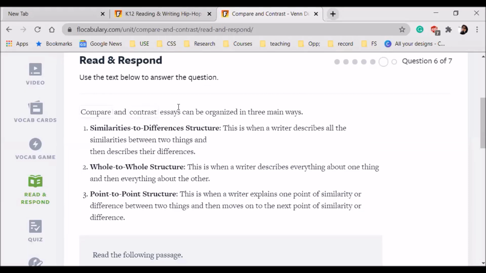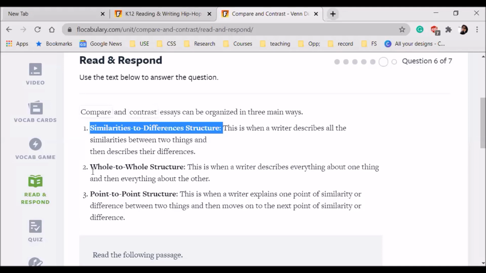Okay, compare and contrast essays can be organized in 3 main ways. Okay, so now it is talking about कि हम 3 ways में किस तरह से comparison और contrast essay को write सकते हैं. So similarities to differences structure. This is when the writer describes all the similarities between two things and then describes their differences. जैसे मैं आपको पहले बता रही थी कि यहाँ हम पहले सारे similarities लिख लें, उसके बाद सारे differences लिख लें. So that would be one way of writing it. उसको हम लोग कहेंगे similarities to differences structure.